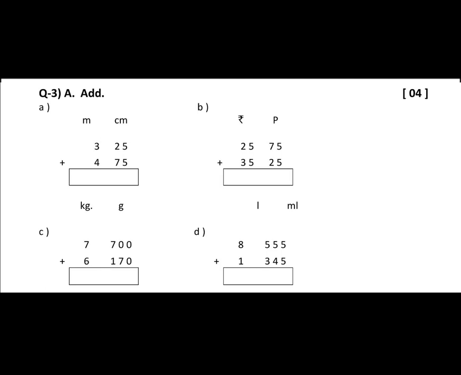C, kilograms and grams. 7 kg 700 grams plus 6 kg 170 grams. D, it is in liter and milliliter. 8 liter 555 milliliter, 1 liter 345 milliliter. Okay, so you have to write down the answers in the box.